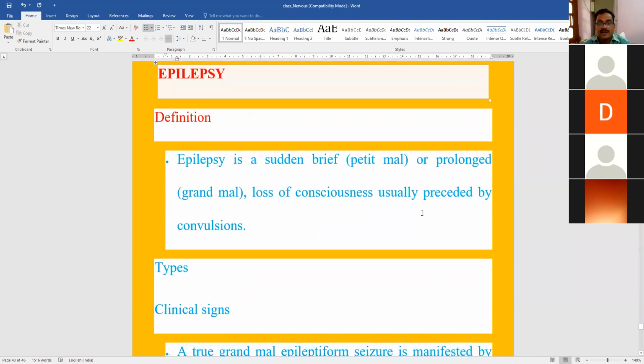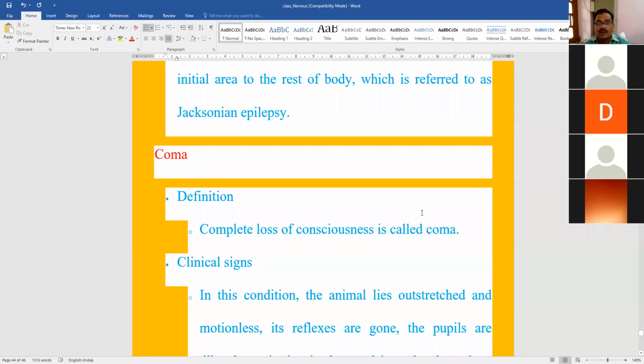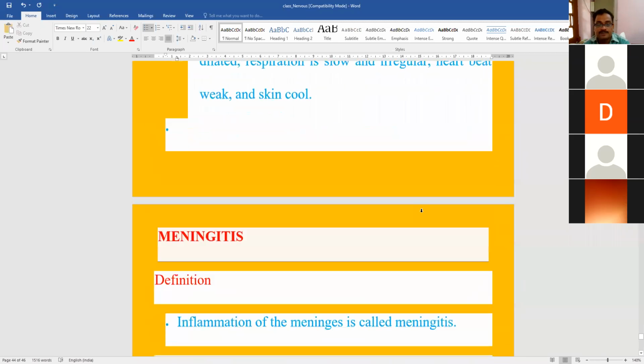Next is epilepsy. Epilepsy is sudden, brief, prolonged loss of consciousness preceded by convulsions. In simple terms, it is called as fits. And you are aware of this term, epilepsy. So what is this? This is the brief or prolonged loss of consciousness followed by convulsions. Okay. Next is coma. Coma is complete loss of consciousness. When whole responses of the body is lost, it is called as coma.